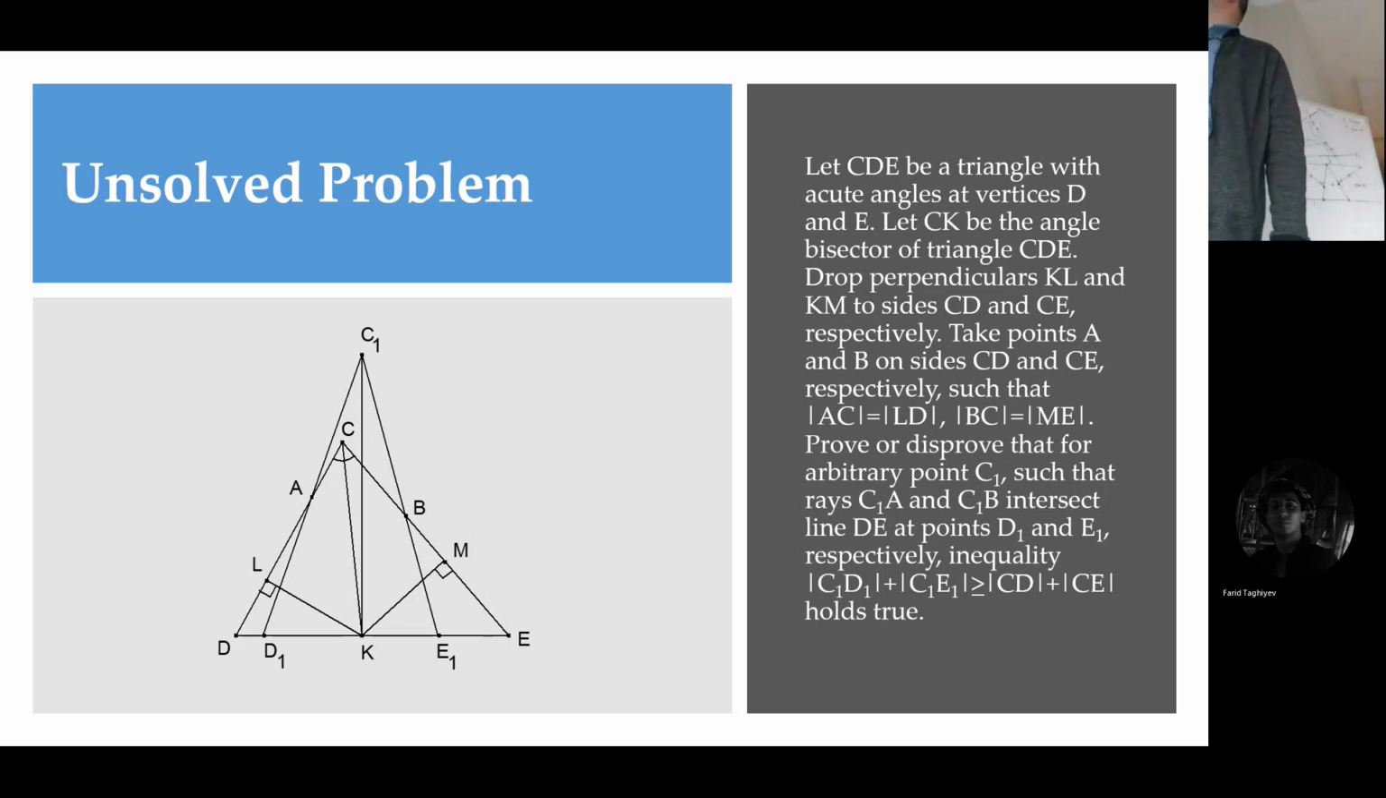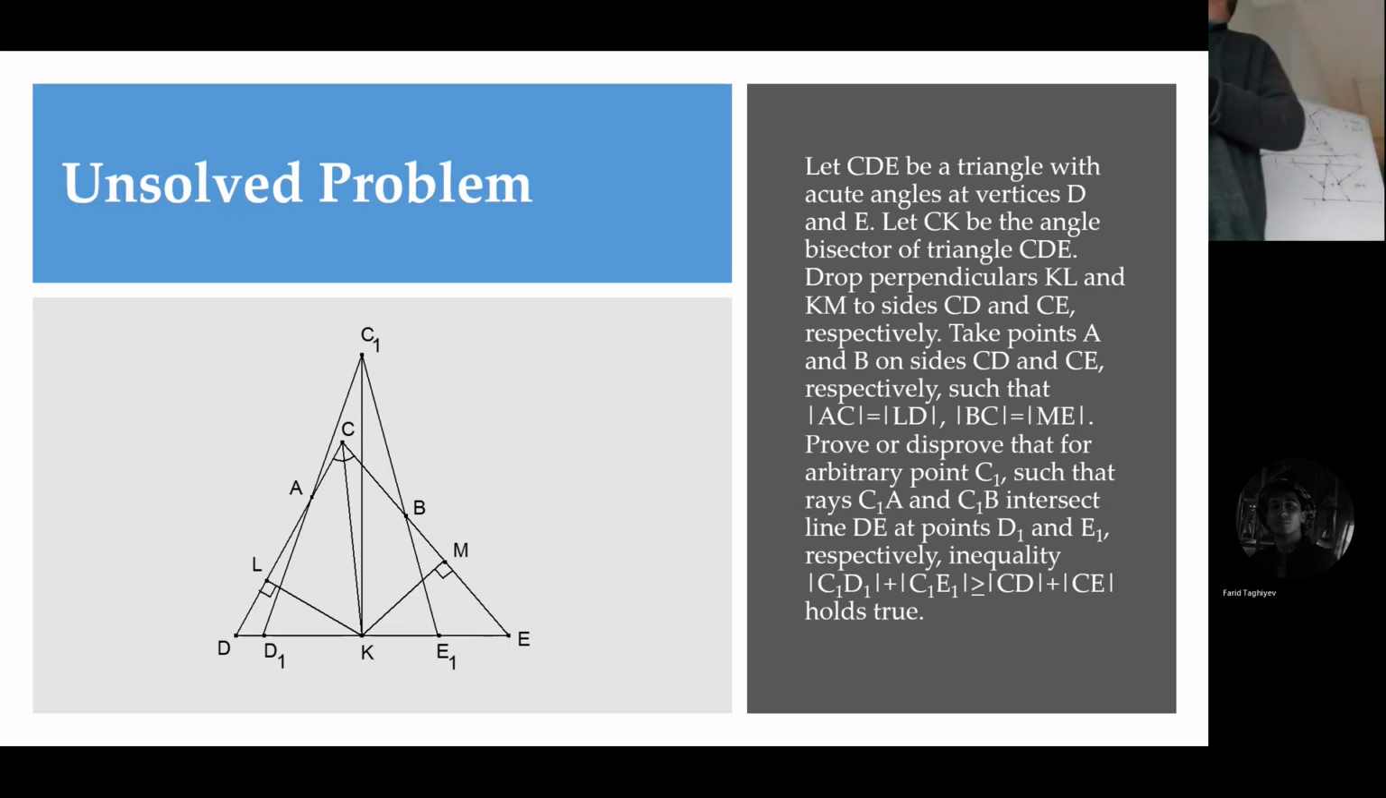The point should be in such a way that when you draw the angle bisector, and then from the end point of the angle bisector, draw perpendiculars to the sides, then this should be equal to this, and this should be equal to this. But I couldn't prove it. This is just a conjecture. If you are interested, we can work on this problem together.